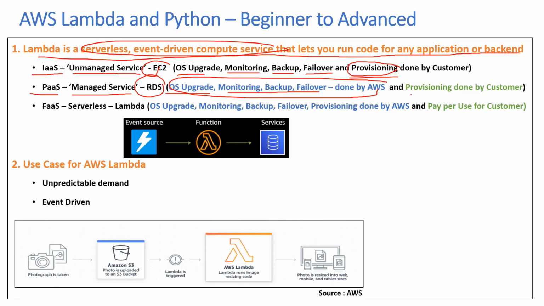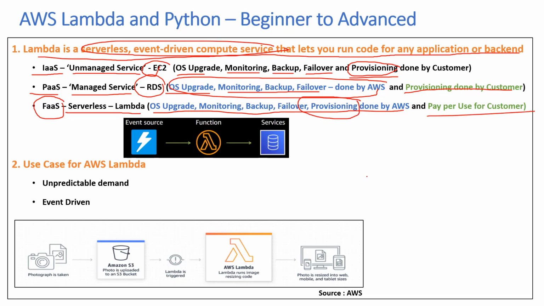So what's the responsibility of the customer in this case? It is the provisioning. So what kind of instance size you want to provision, that's your responsibility. Now let's look at the third, what we sometimes call software as a service, and in this case, mostly referred to as function as a service, popularly serverless Lambda. So here the OS upgrade, monitoring, backup, failover, provisioning is done by AWS. And the key point here is the provisioning is also done by AWS. For the amount of service that you use, you just pay per use.